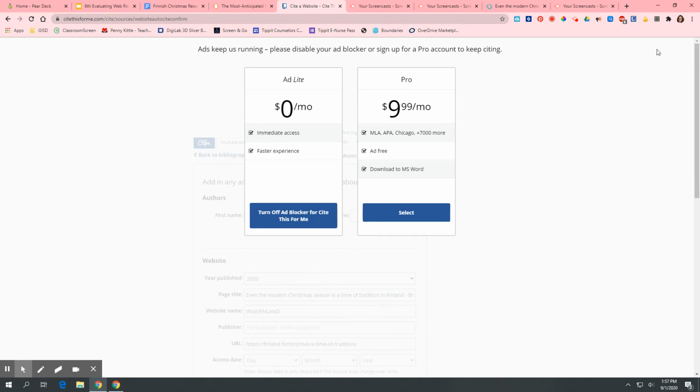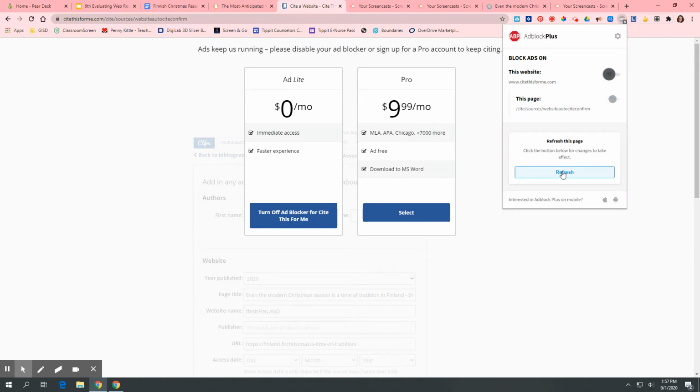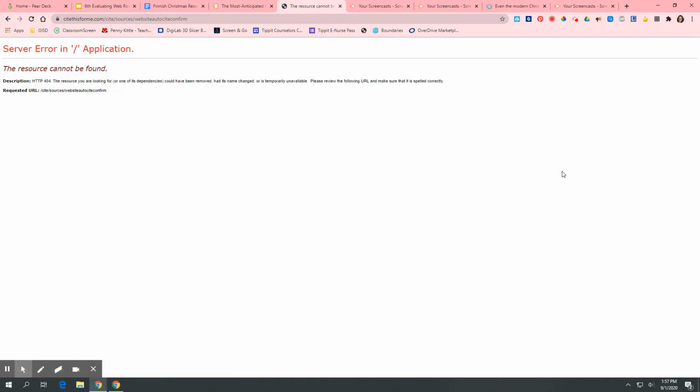It's super easy to get rid of it. You're going to click on this stop sign up here at the top, and then click these off and refresh the page. Oh, no. Sometimes when this happens, if you just click up in the address bar and hit enter, interesting.